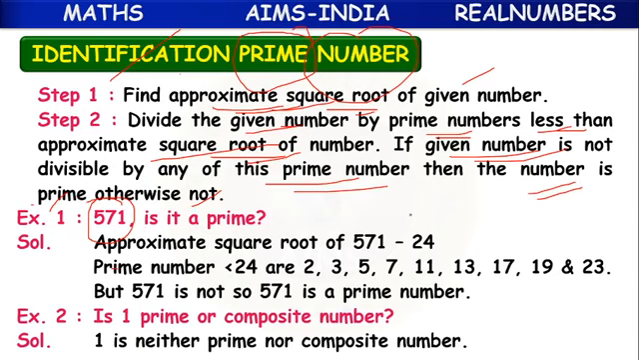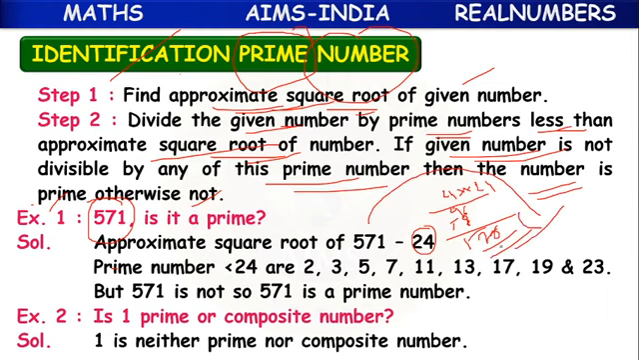For 571, if we multiply 24 into 24, how much? 4 sixteens, 4 twos are 8, 9; 2 fours are 8, 2 twos are 4, 5. So 576. So 571 is nearer to 576, whose square root is 24. So we have taken the square root.